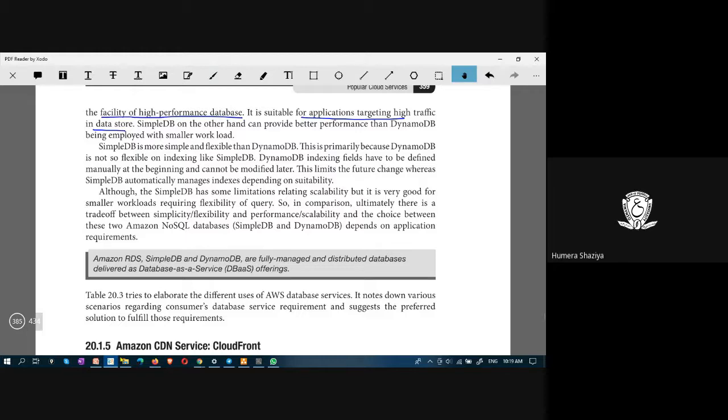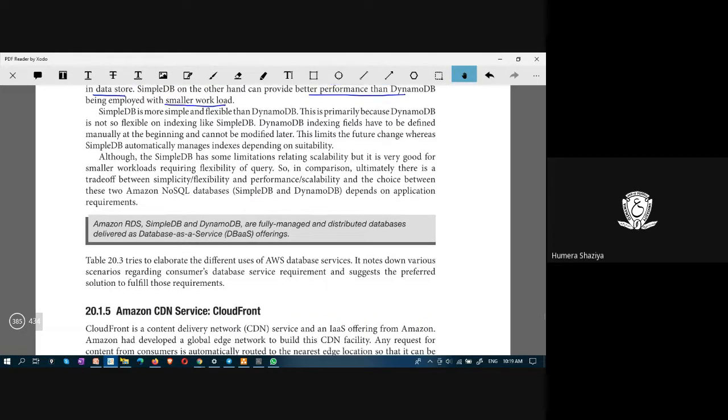Whereas SimpleDB provides better performance than DynamoDB and works with a smaller workload. From the name only, it is apparent that it is simpler than Dynamo.